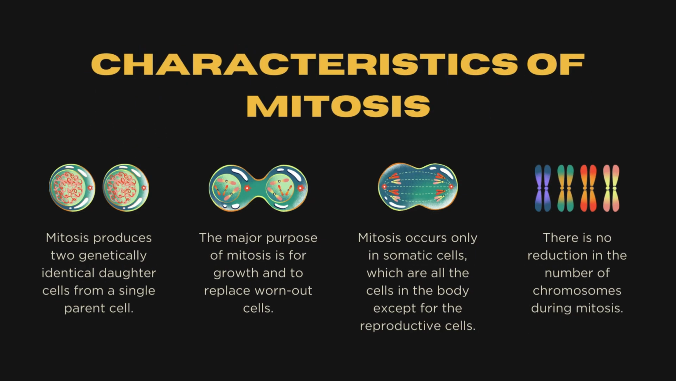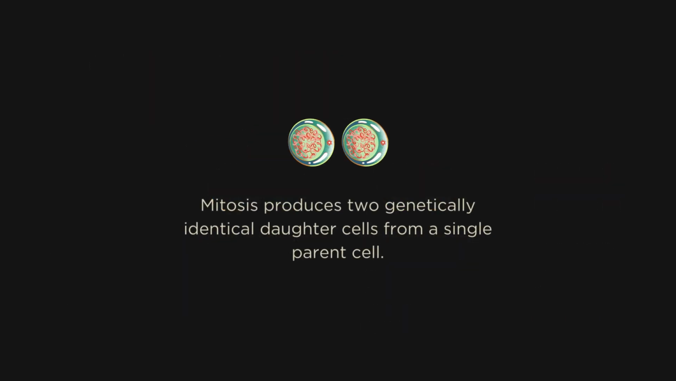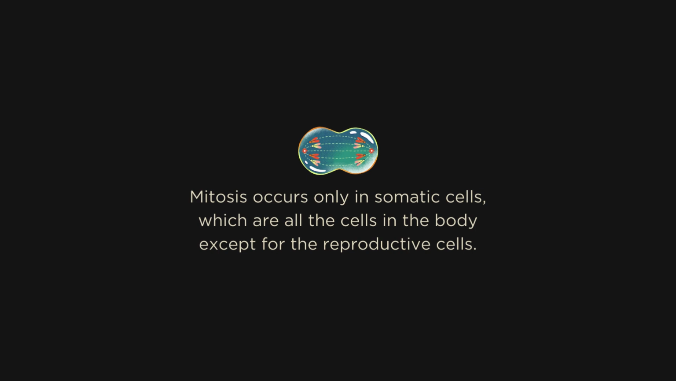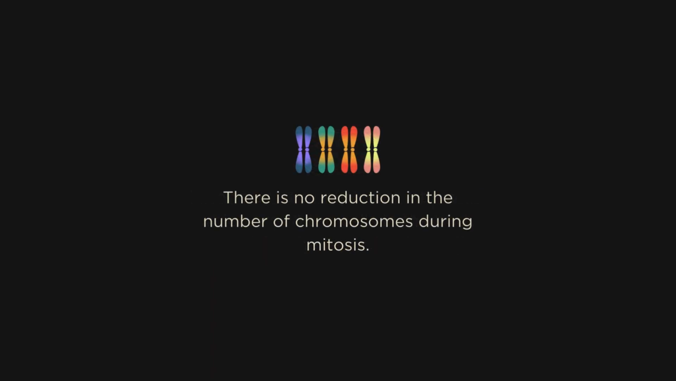Characteristics of mitosis. Mitosis produces two genetically identical daughter cells from a single parent cell. The major purpose of mitosis is for growth and to replace worn-out cells. Mitosis occurs only in somatic cells, which are all the cells in the body except for the reproductive cells. There is no reduction in the number of chromosomes during mitosis.